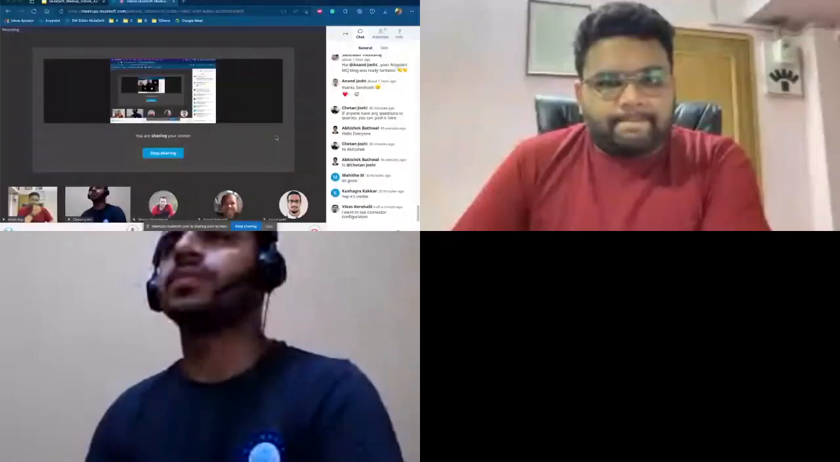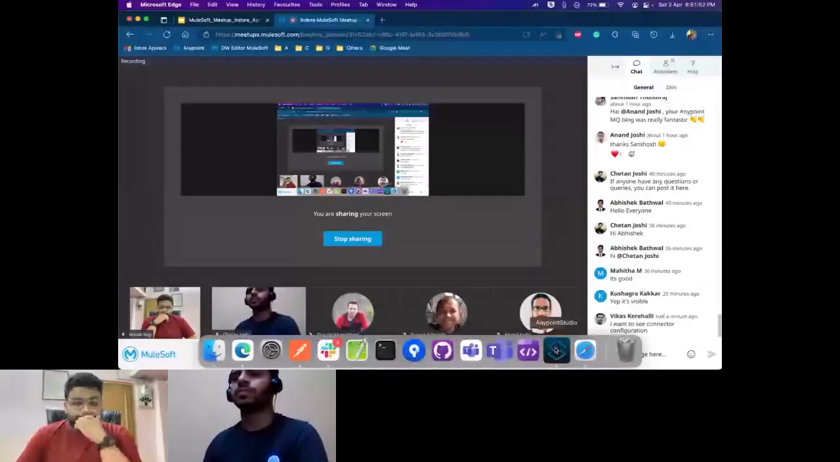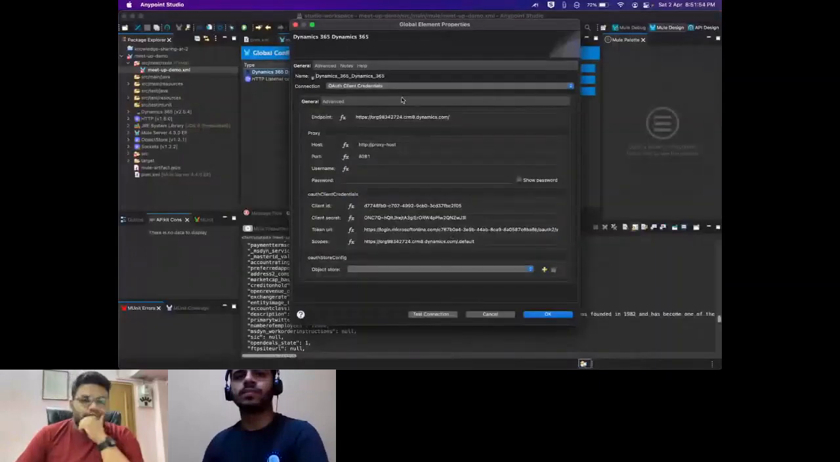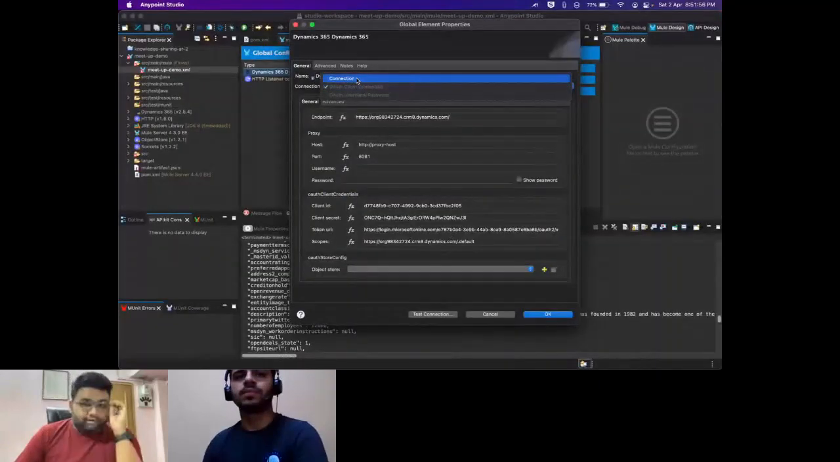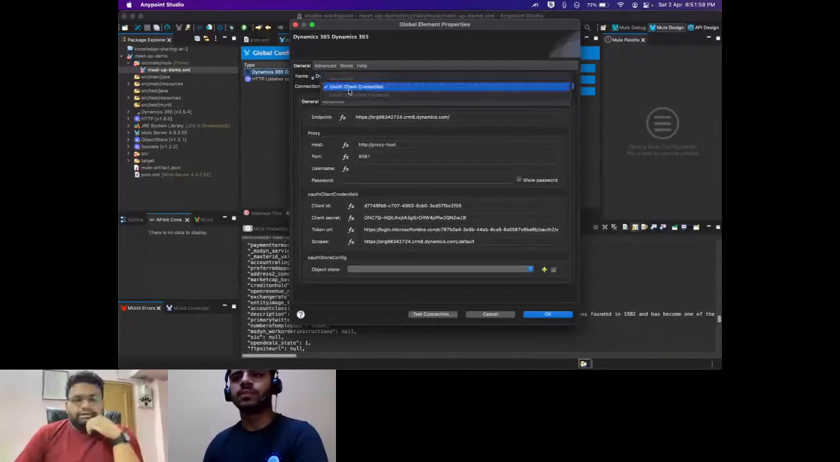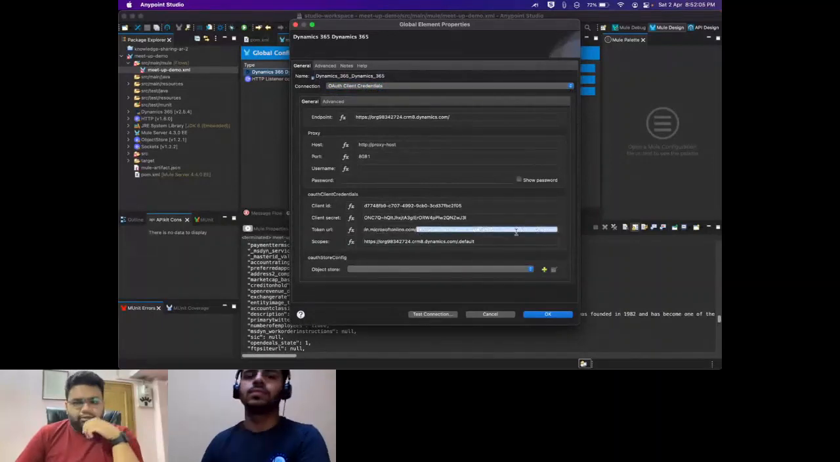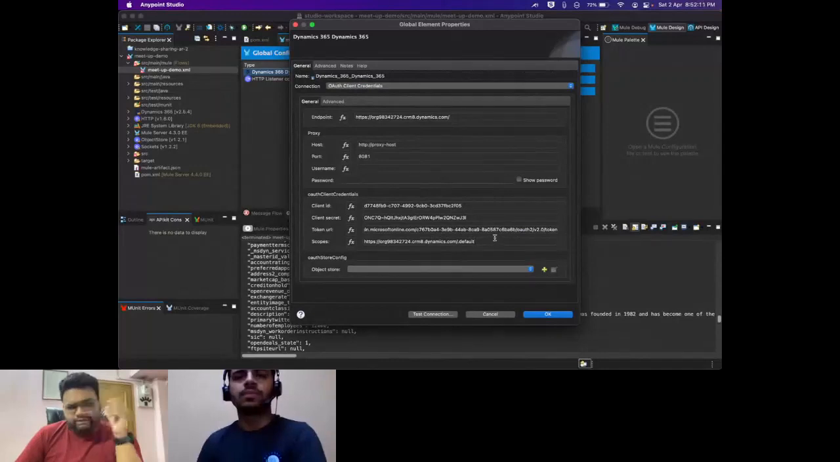I will share this screen. Right, so here's the connector configuration. You can select which kind of authentication you want. I have client credentials here: client ID, client secret, the token URL, and this is the tenant ID. And the scope that I set is resource URL /.default.